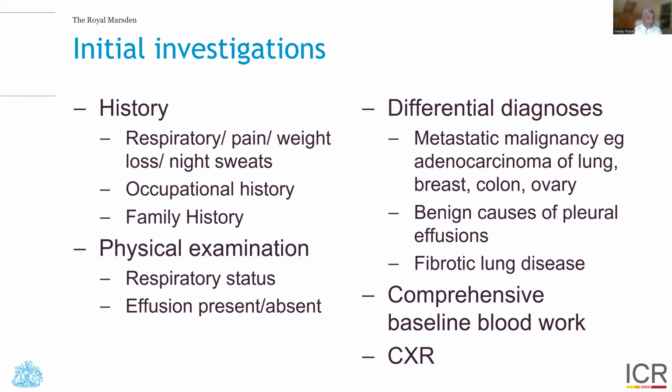Of course, we should take a physical examination, document the respiratory status, note whether effusion is present or absent, and note the differential diagnoses. Patients presenting with pain, weight loss, and malignant effusions may have malignancy other than mesothelioma, and in fact usually do. For example, metastatic adenocarcinoma of the lung, breast, colon, or ovary presenting with malignant pleural effusions. Benign causes of pleural effusions need to be considered alongside fibrotic lung disease. Patients should have comprehensive routine blood work, including full blood count, assessment of electrolytes, including renal and liver function, and also undergo a baseline chest X-ray.